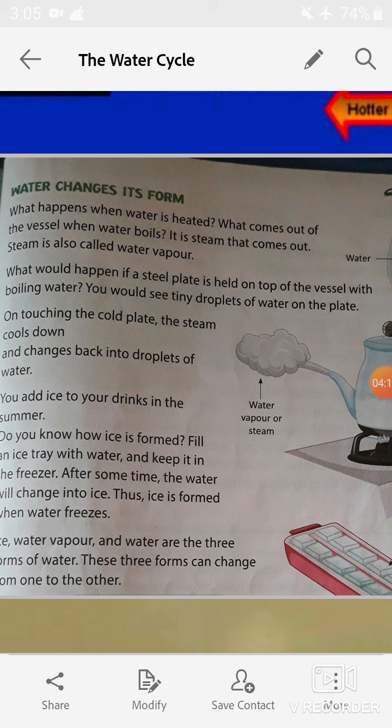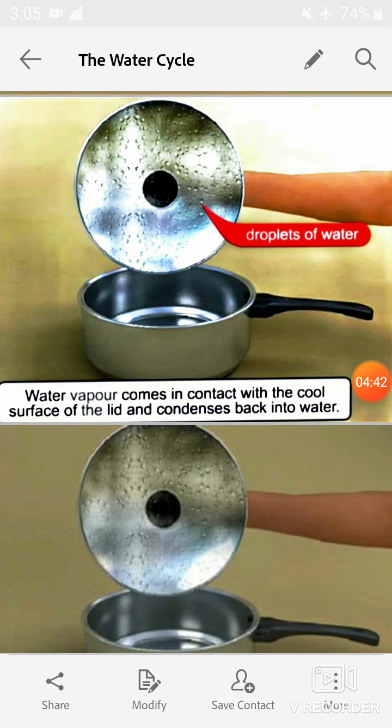Now students, what would happen if a steel plate is held on the top of the vessel with boiling water? You would see tiny droplets of water on the plate. On touching the cold plate, the steam cools down and changes back into droplets of water. Now look at these pictures.